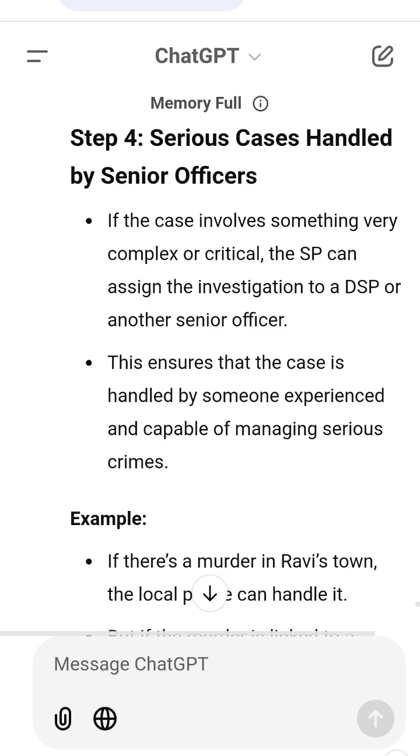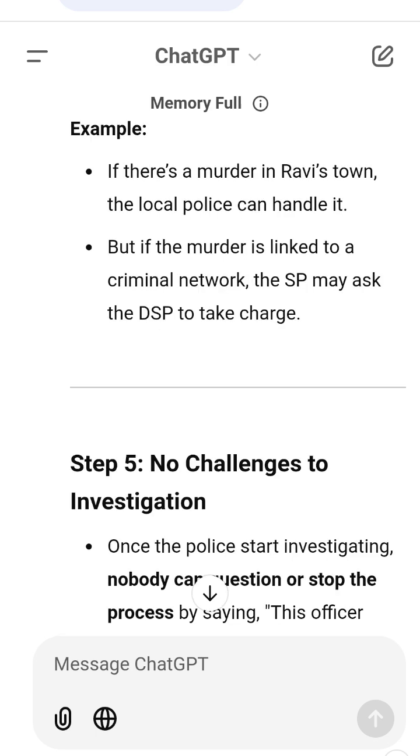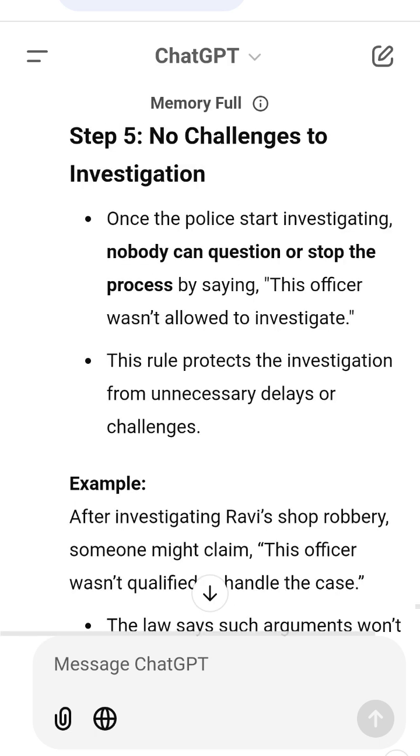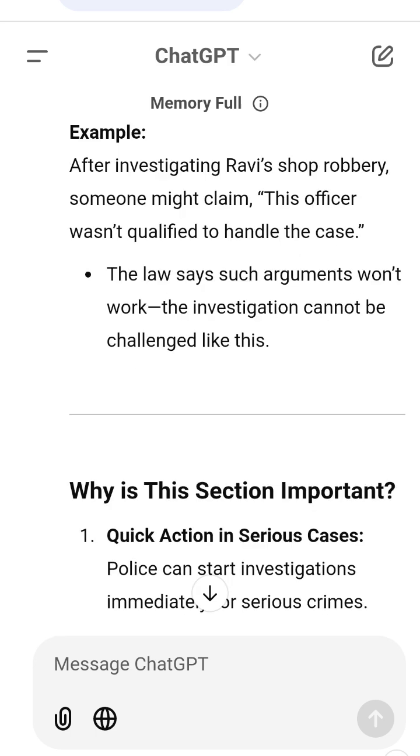Key points in simple words. 1. Cognizable cases. Police can investigate and arrest immediately, no permission needed. 2. Serious crimes. Senior officers like DSP may take charge if the SP decides. 3. No challenges. Investigations cannot be questioned later on who conducted them.